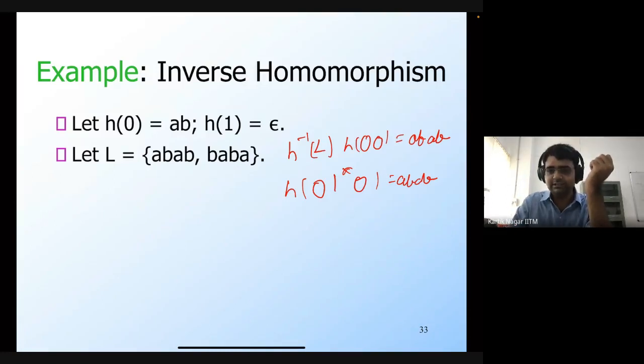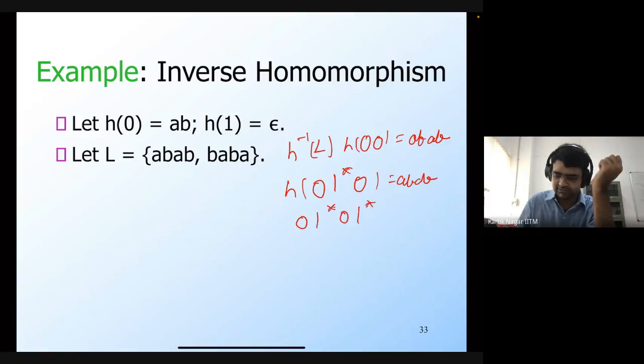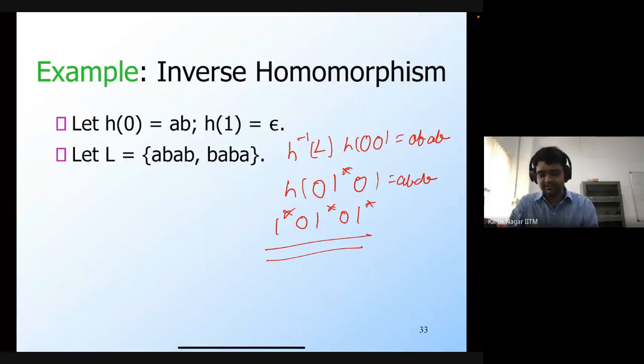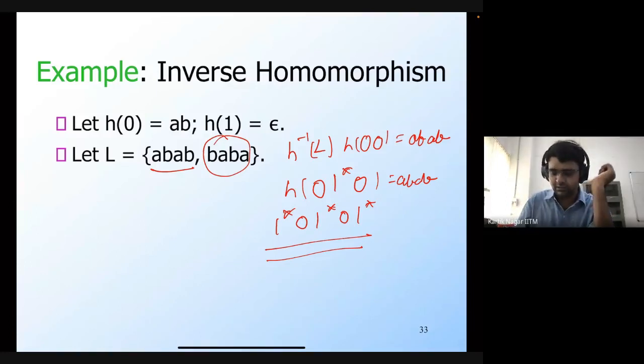Okay, Kaustav is saying 0, 1 star, 0, 1 star. Okay. Yeah. So Tragada Manichandra is saying 1 star here. So this is correct. So this is H inverse of L. So if you take any string in this language and you apply H on it, then you will get ABAB. So you can never get BABA, but since H of 1 is epsilon, applying H on any string in this language takes you to ABAB.